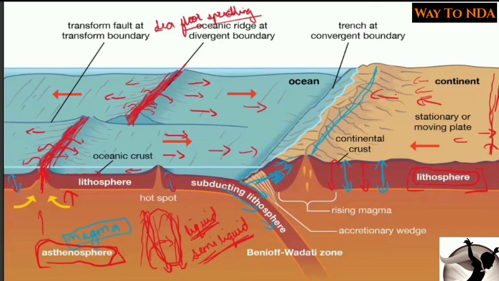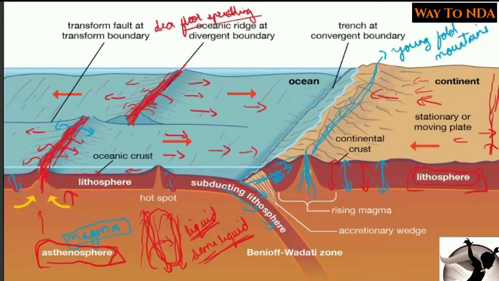Okay, and these mountains will also have some volcanic eruptions coming out, because this will be very weak in the center, so the magma will also rise. These types of mountains are called young fold mountains. Okay, young fold mountains. So this was the actual reason for the drifting of the continents.